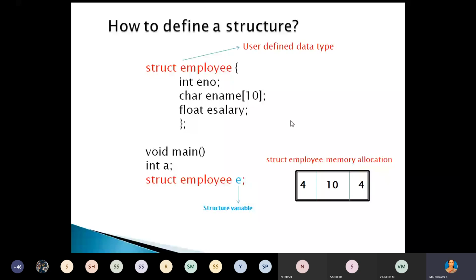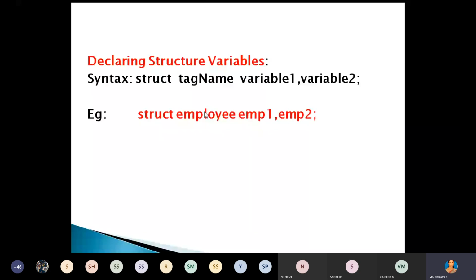That means we are allocating two sets of memory location for these data members, emp1 and emp2.